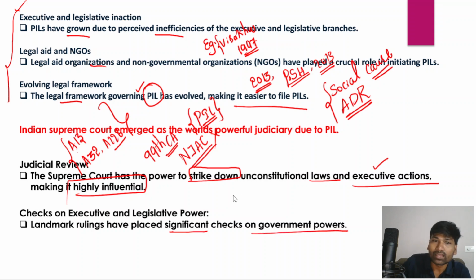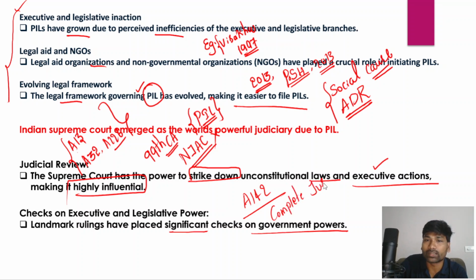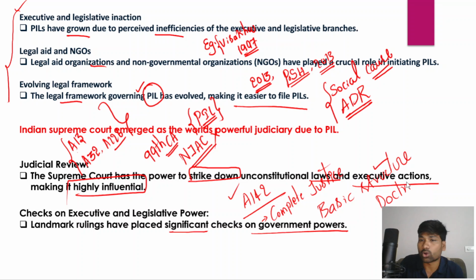For example, the Indian Supreme Court has very often been using Article 142 of the Indian Constitution. So that is dealing with complete justice, the Supreme Court doing complete justice in certain cases, right? So that is Article 142 of the Indian Constitution. Now, apart from doing complete justice, we also know about the basic structure doctrine of the Kesavananda Bharati judgment, right? The basic structure doctrine.